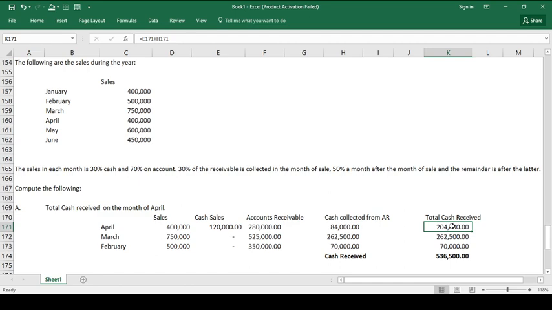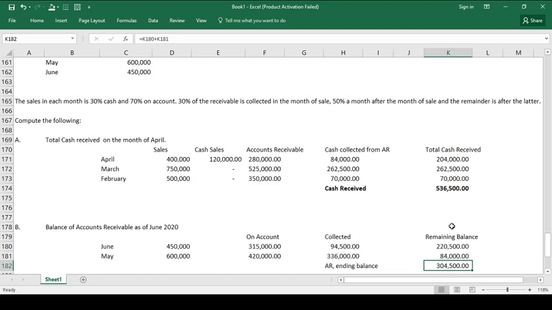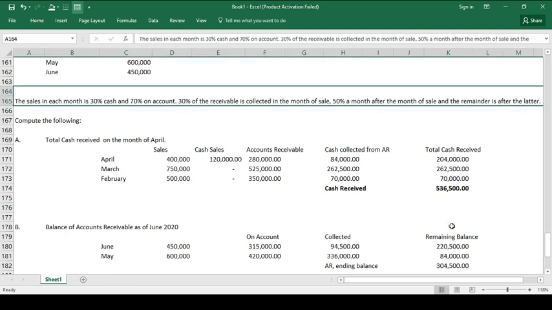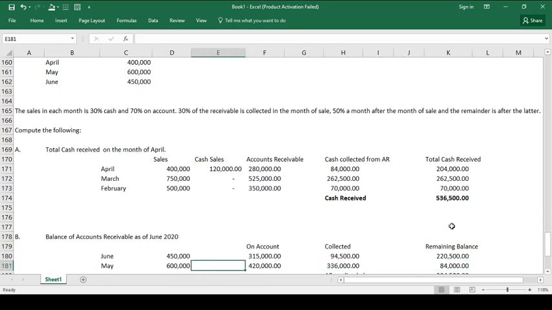Okay, intindihin po natin yan ng mabuti. Okay, another requirement was the balance of accounts receivable as of June 2020. So, June naman. Okay, sa June. Take note, magkano po ba yung June? We have 450. Nung June, we have 450 sale, and then 70% of the 450 is on account.